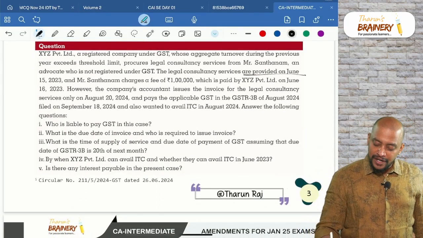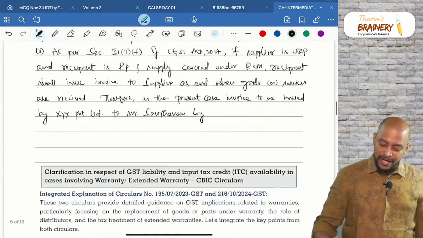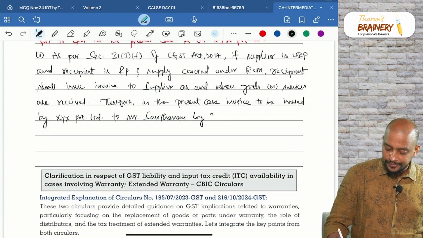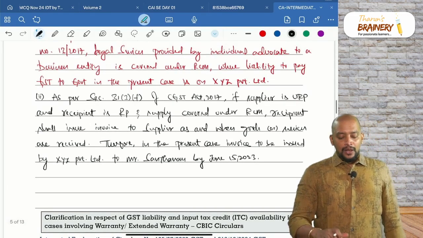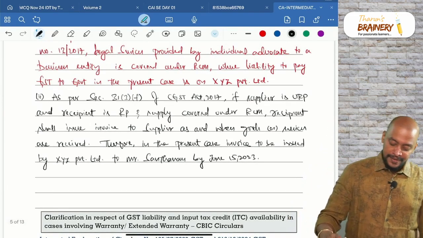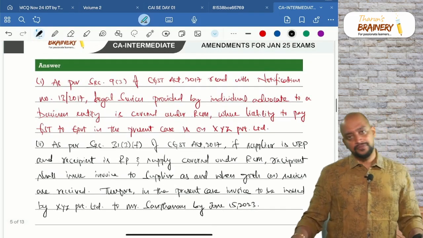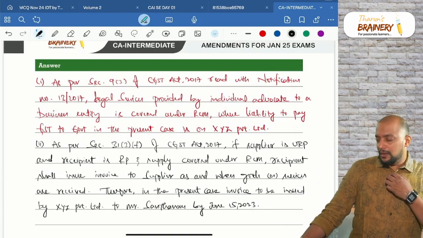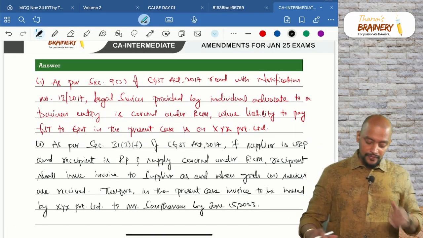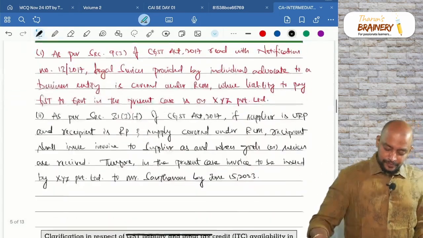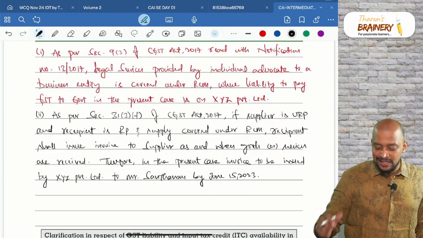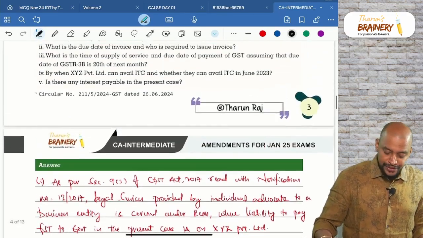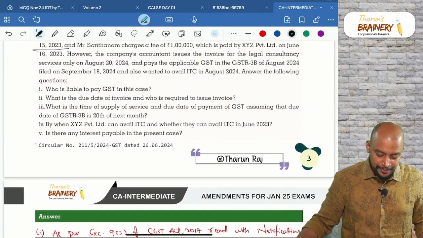The services are provided on June 15, 2023. This is the time limit by which invoice to be issued. So therefore, in the present case, invoice to be issued by XYZ Private Limited to Mr. Santanam by June 15, 2023, that is the date on which they have received.